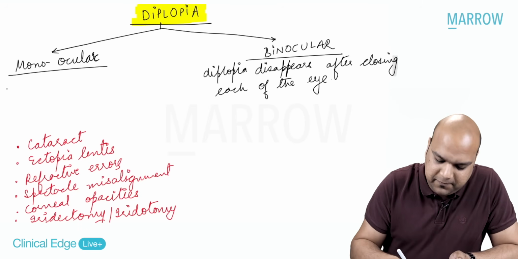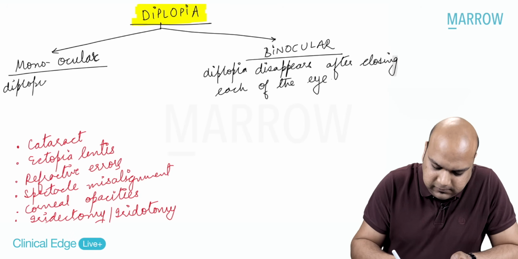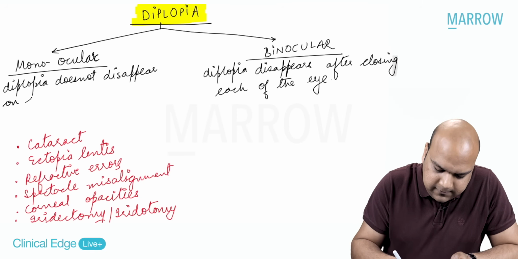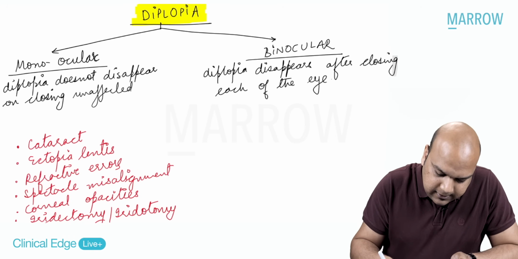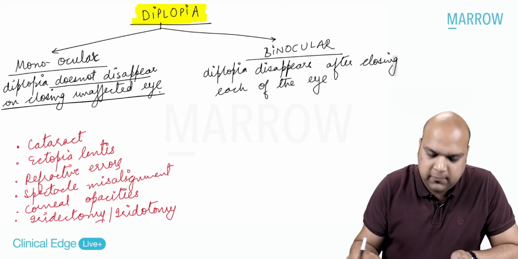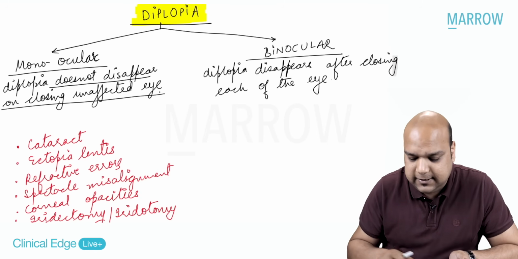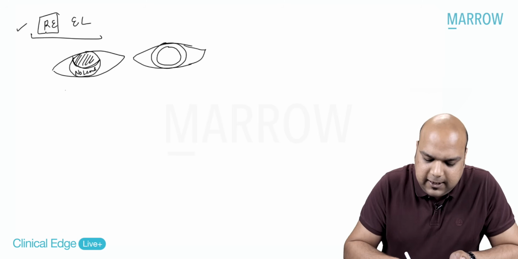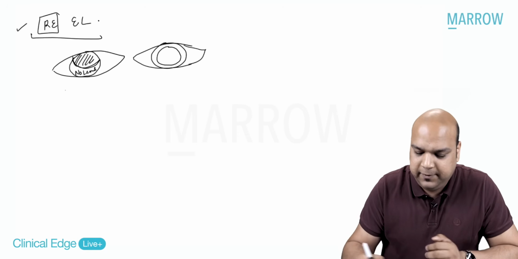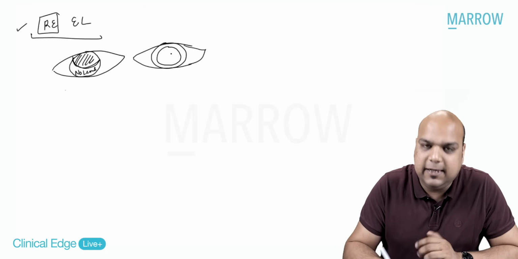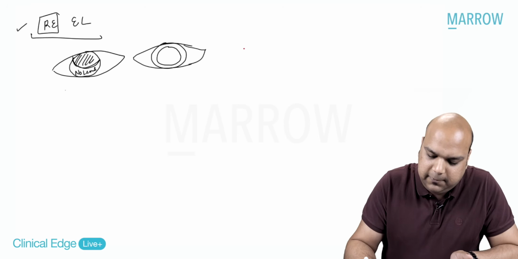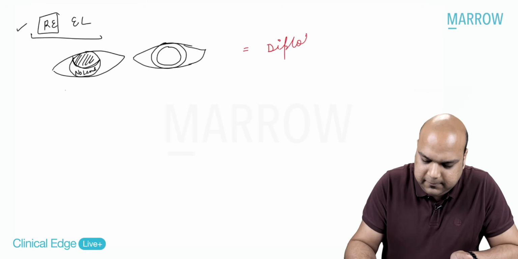Monocular diplopia is diplopia that does not disappear on closing the unaffected eye. Meaning what, everybody? Let us understand monocular diplopia. Let's say I have a case of right eye ectopia lentis. In right eye, there is ectopia lentis, left eye is normal. So, right now, the patient is complaining of diplopia.